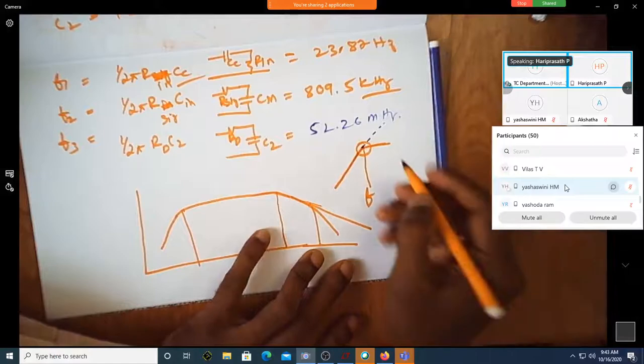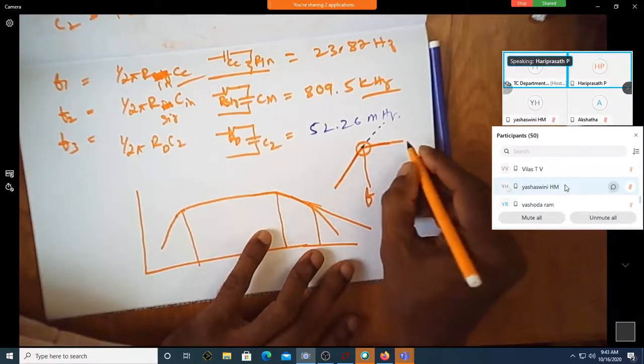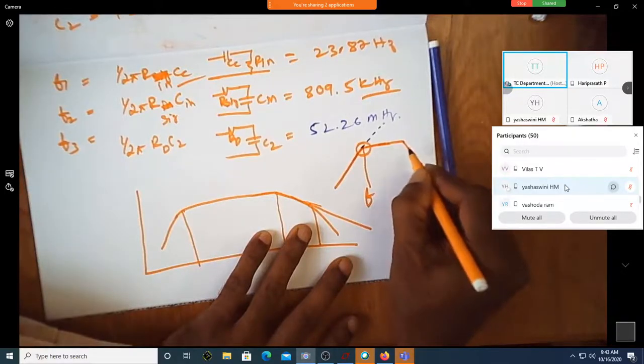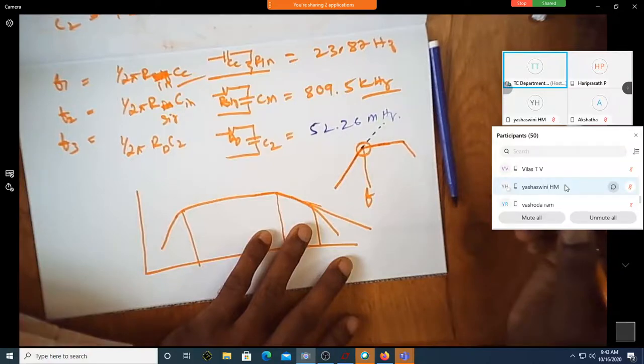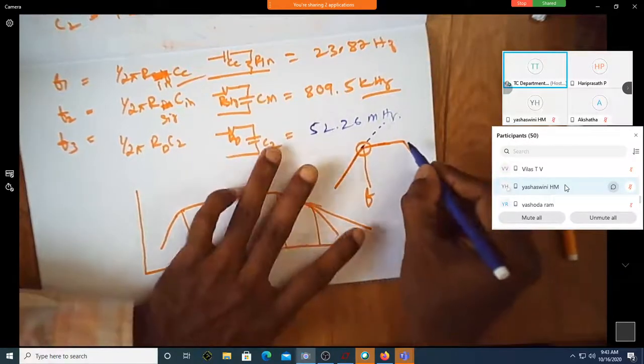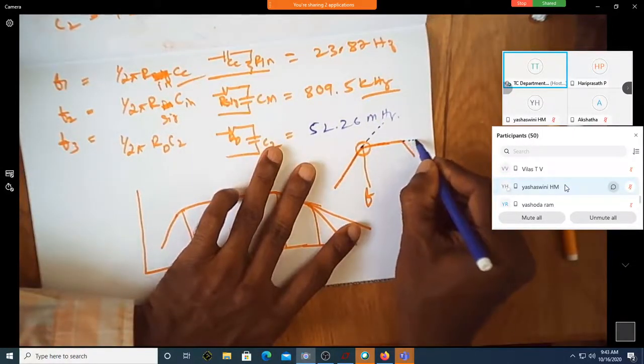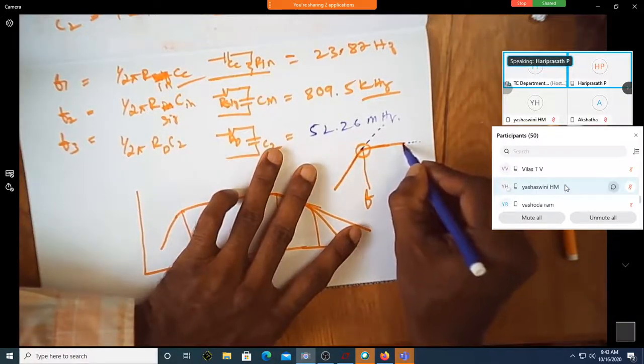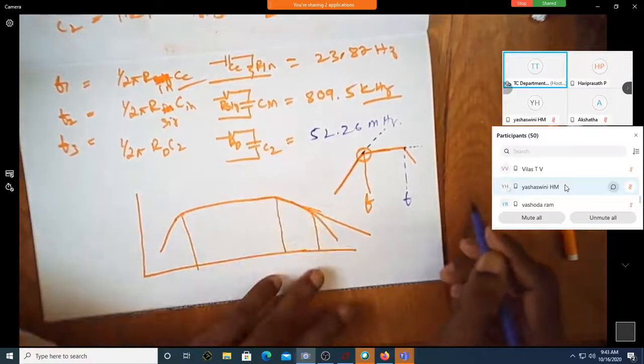Assume that now it keeps moving like this, and it suddenly came down. Ideally speaking, if it suddenly comes down, can you see there is a change in slope? If there was no change, it would have gone like this. That's why I say there is one more cutoff frequency.